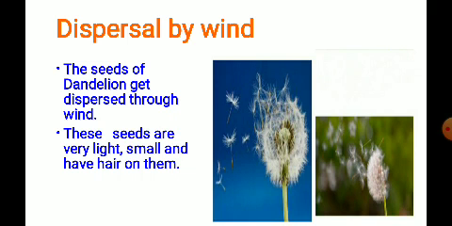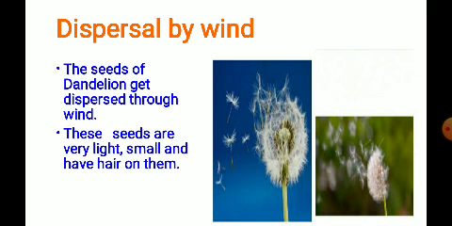Here you can observe the dandelion as an example of dispersal by wind, and also the madar and thistle. The cotton seed is another example.